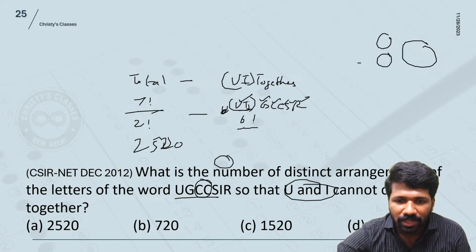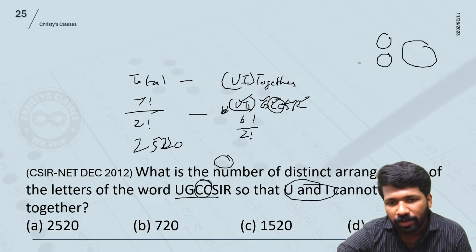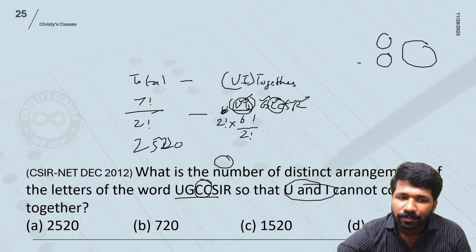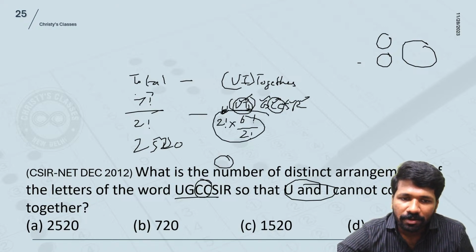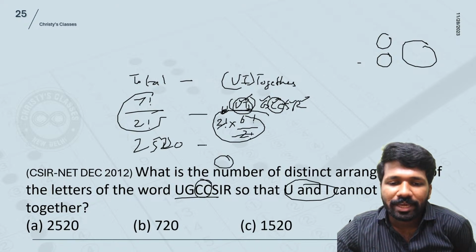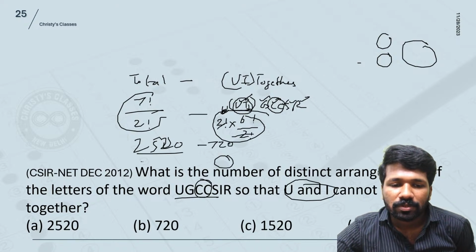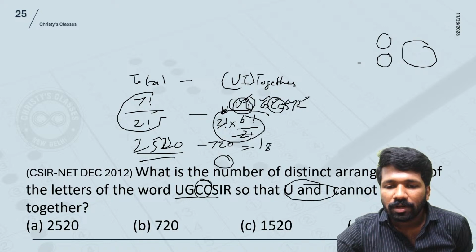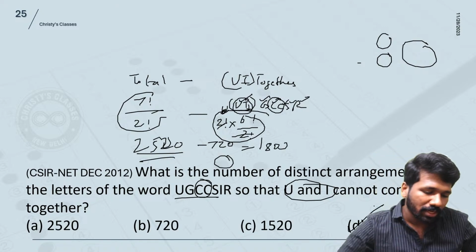But listen very carefully. CC is repetition, so you have to divide by 2 factorial again. Now UI can be rearranged as IU also, so you multiply by 2 factorial. So this you need to subtract from this. 2 factorial cancels, so that is 720. So 2520 minus 720, 1800. Option D is the correct answer.